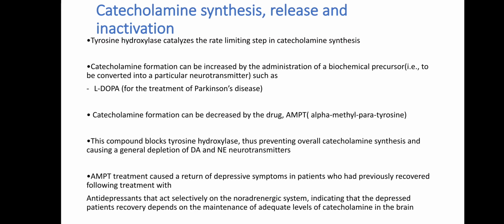Catecholamine synthesis, release and inactivation. Tyrosine hydroxylase catalyzes the rate-limiting step in catecholamine synthesis. Catecholamine formation can be increased by the administration of a biochemical precursor to be converted into a particular neurotransmitter, such as L-dopa for the treatment of Parkinson's disease. Catecholamine formation can be decreased by the drug AMPT, alpha-methyl-para-tyrosine. This compound blocks tyrosine hydroxylase, thus preventing overall catecholamine synthesis and causing a general depletion of DA and other neurotransmitters.